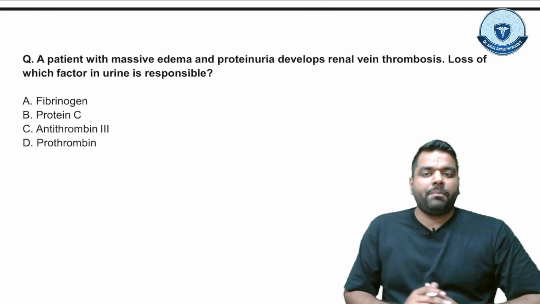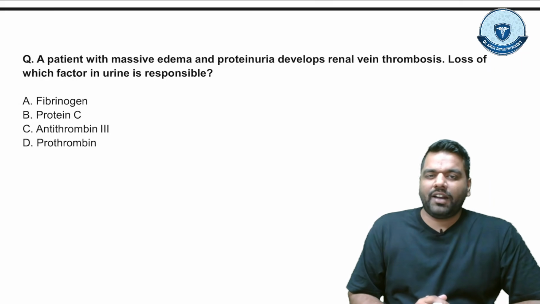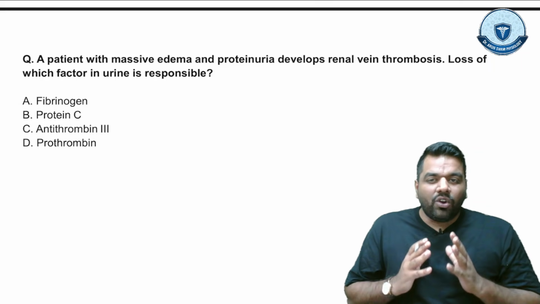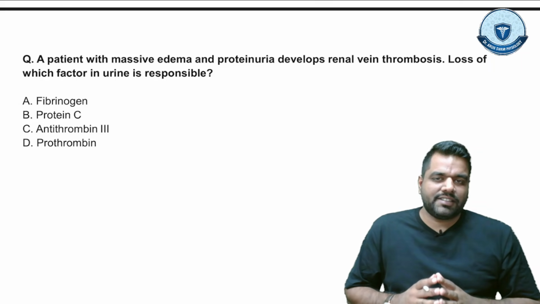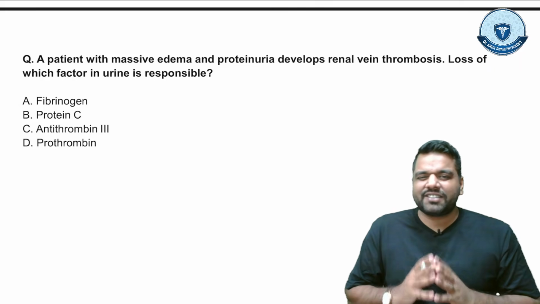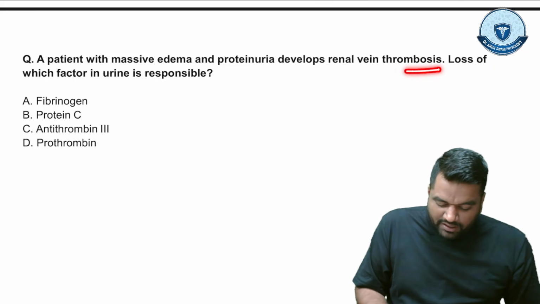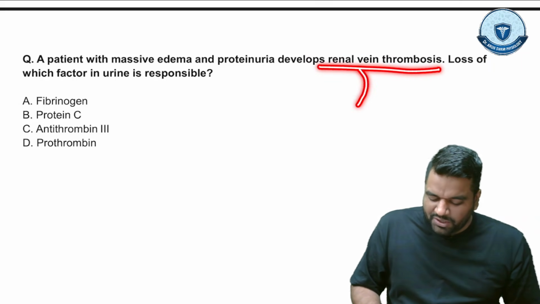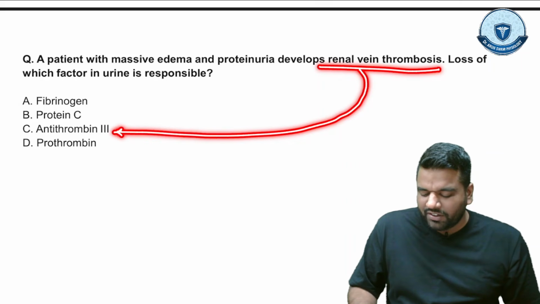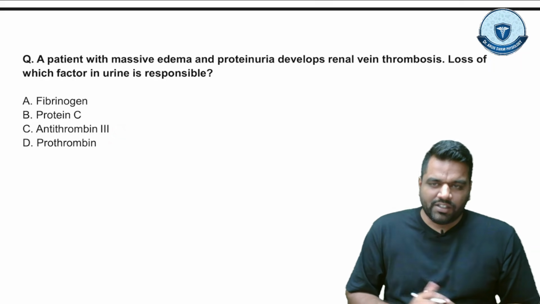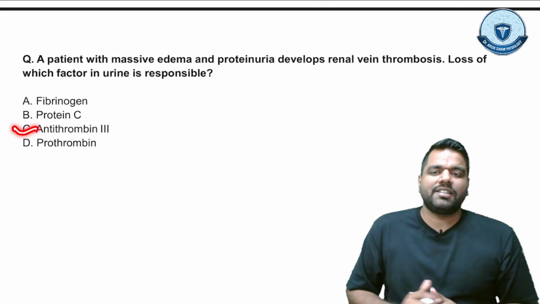Next question. A patient with massive edema and proteinuria develops renal vein thrombosis. Loss of which factor in urine is responsible? Guys, we just discussed that if there is a chance of renal vein thrombosis, this is due to the deficiency of antithrombin 3, right? Antithrombin 3. So the right answer of this MCQ is C.